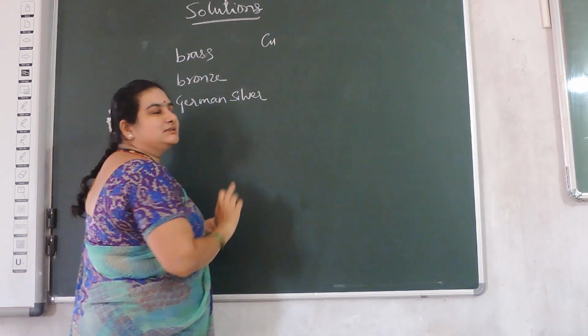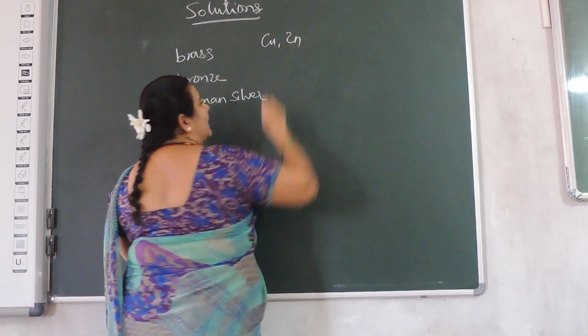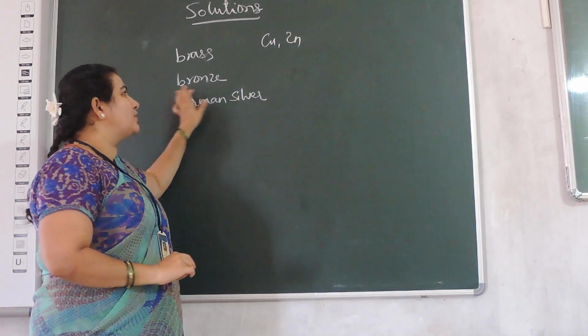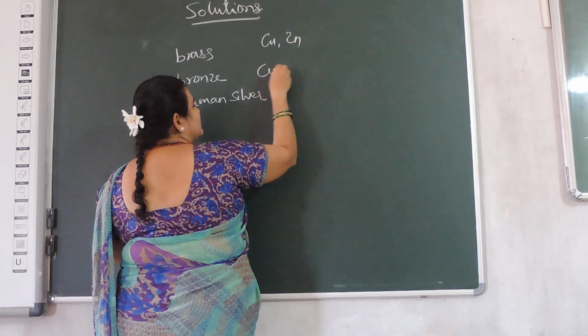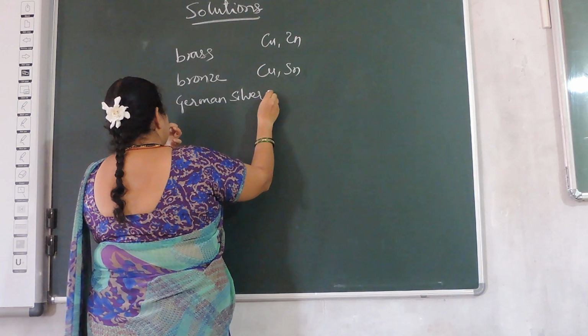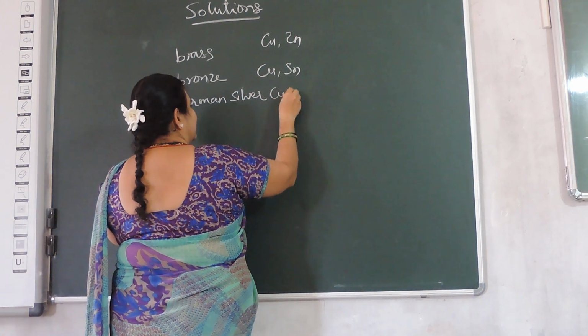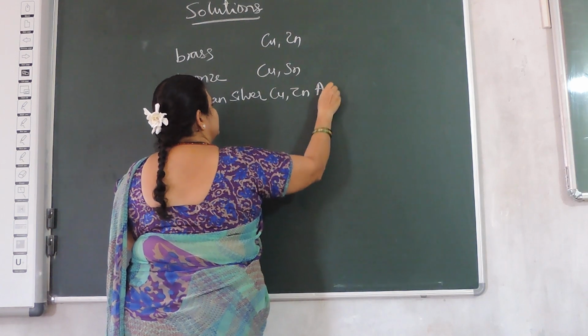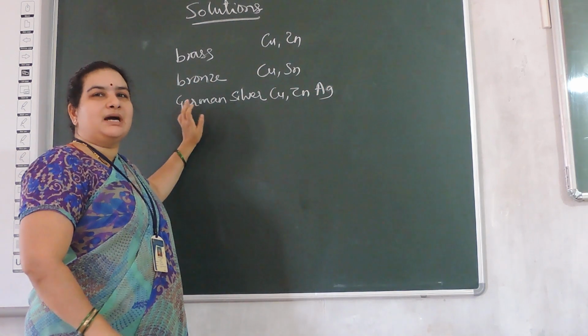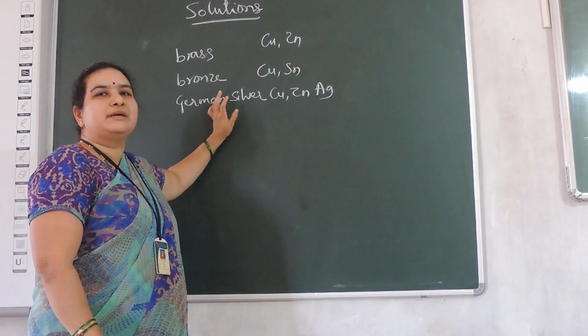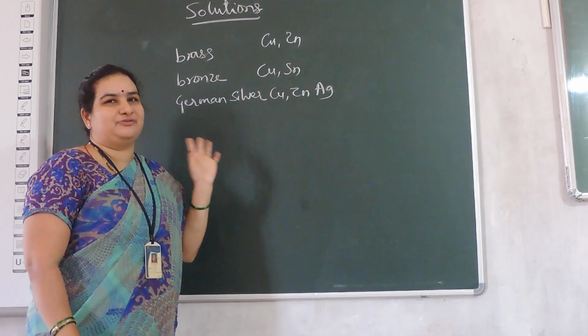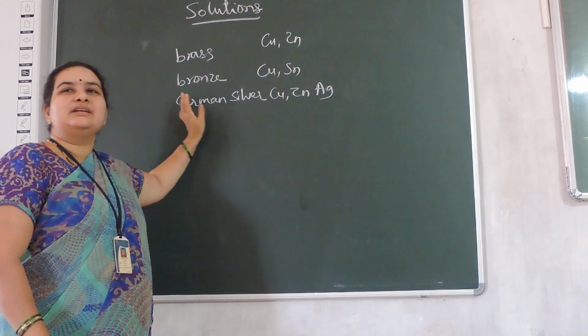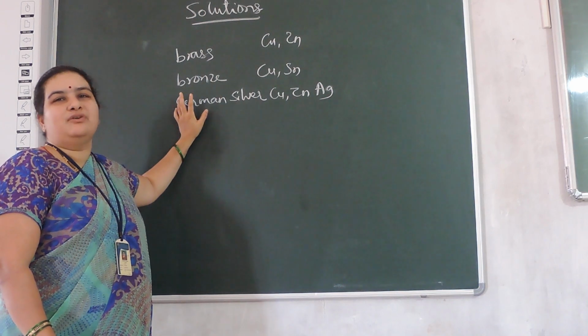In brass there is a combination of copper and zinc. In bronze there is a combination of copper and tin. And in German silver, copper, zinc and gold. So these are three compounds of the same element, but the composition of the elements is different, so the utility of the compounds is also different.